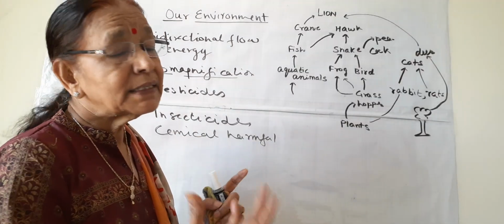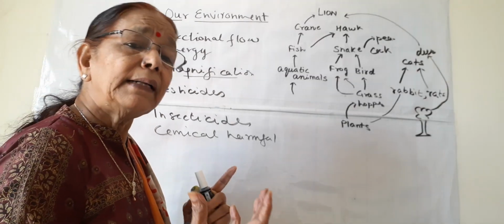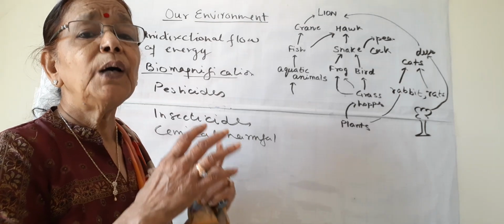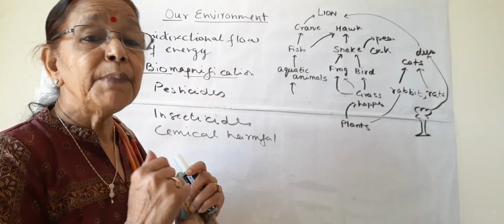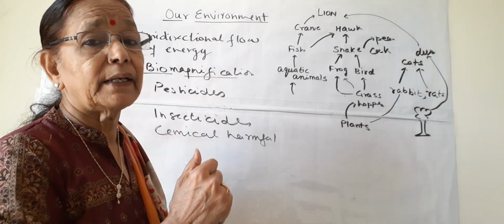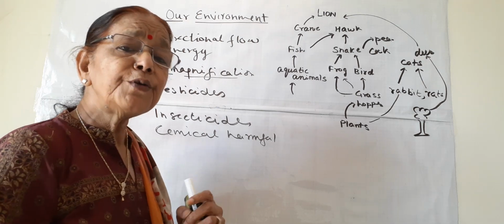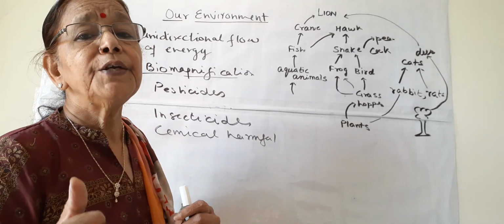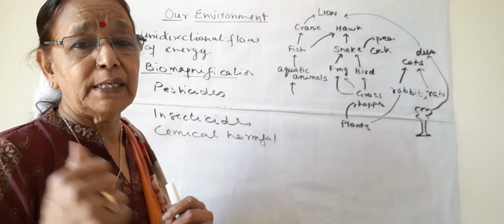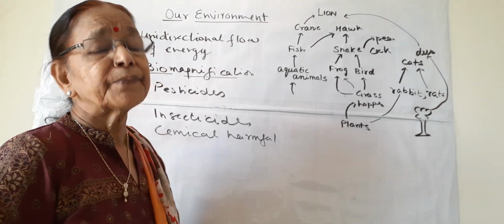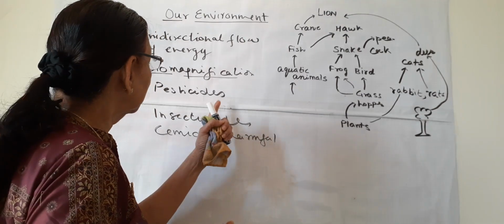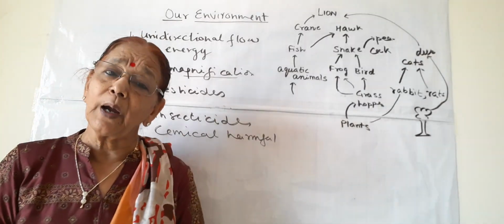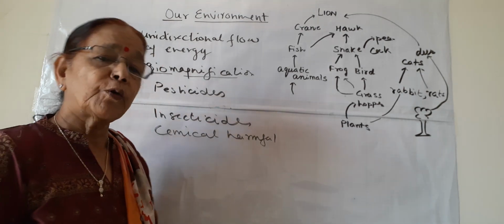These chemicals remain inside the plant body, they accumulate there, and they leach into the soil, or into water bodies like ponds or rivers. So these insecticide or pesticide residues come into the soil and the water bodies.